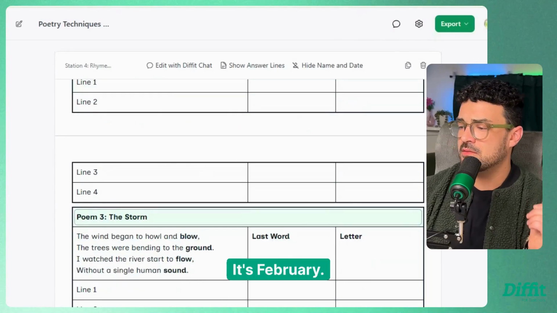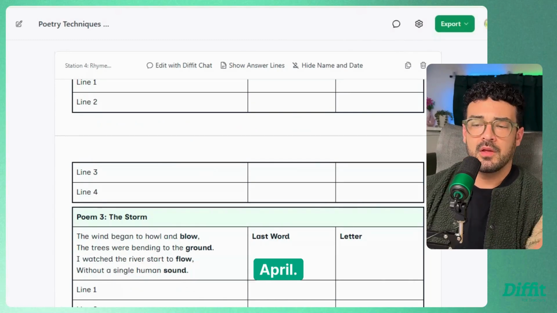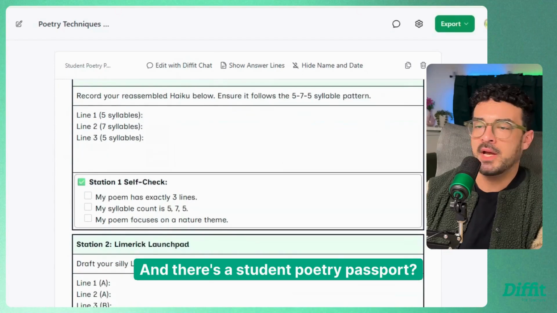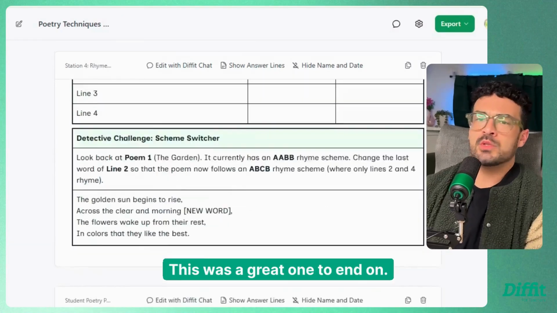Here, hold on. It's February. When's poetry month? April. I love this. And there's a student poetry passport. What is happening? This was a great one to end on.